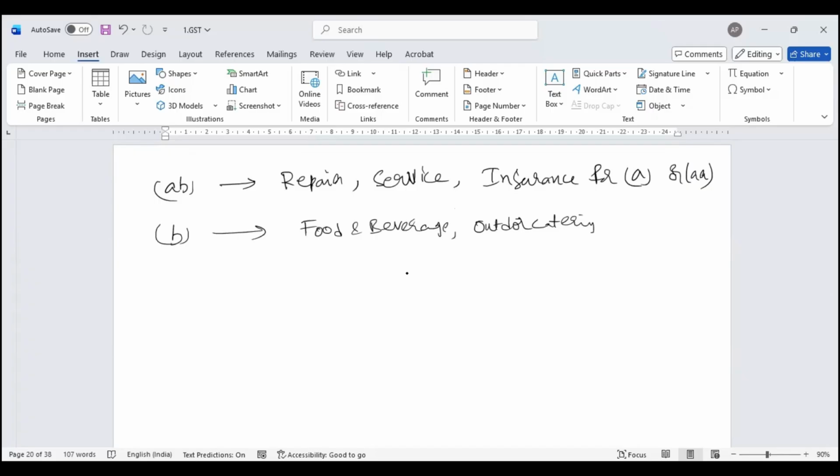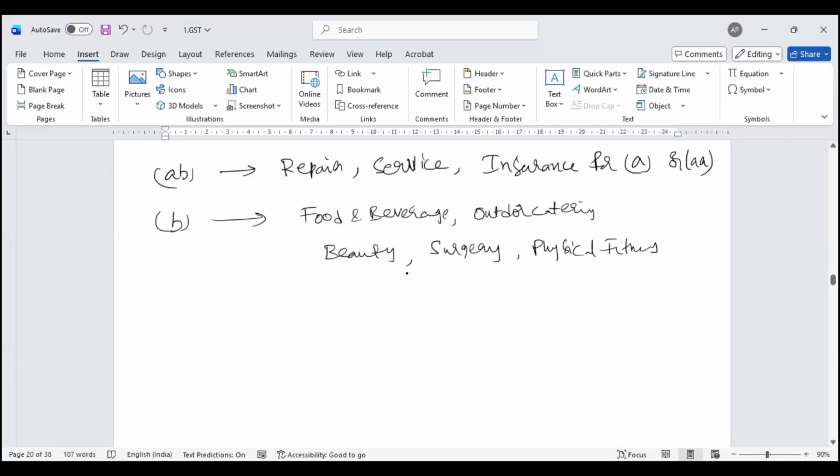Similarly, outdoor catering. When I say food and beverage, then immediately comes beauty treatment, surgery, physical fitness. Anything with respect to these items, you cannot claim your input tax credit.